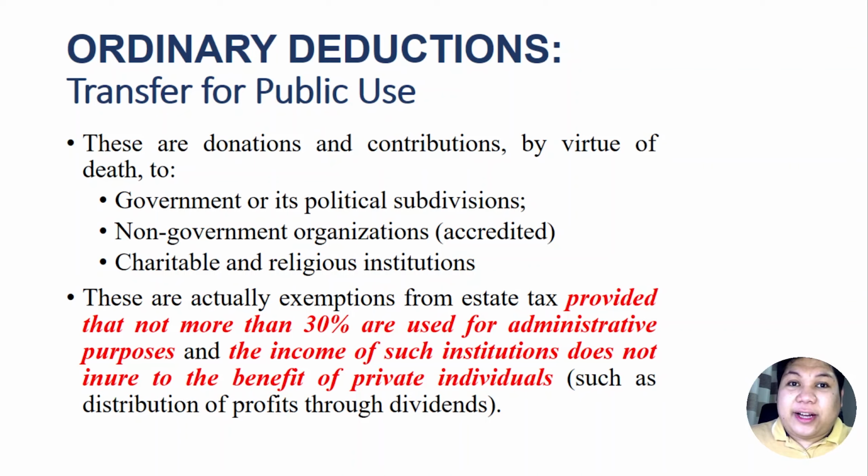Also, another requirement, the income of such institutions does not inure to the benefit of the private individuals. This means these non-government organizations or government organizations or charitable institutions should not use or distribute any of its income, because basically they are for non-profit. They are non-stock, they are non-profit, they are non-government, and no amount of income, assuming there is an income arising from that operation, should be distributed among the members of that organization, because basically the organization is not for profit.